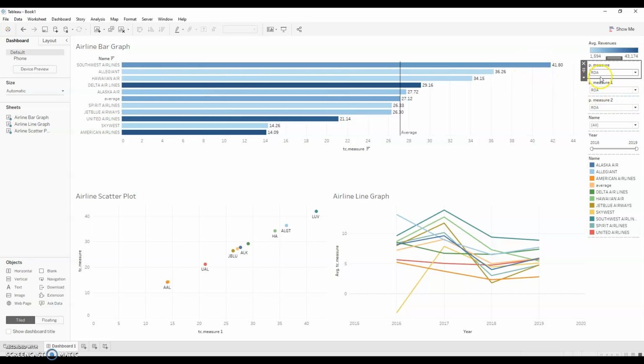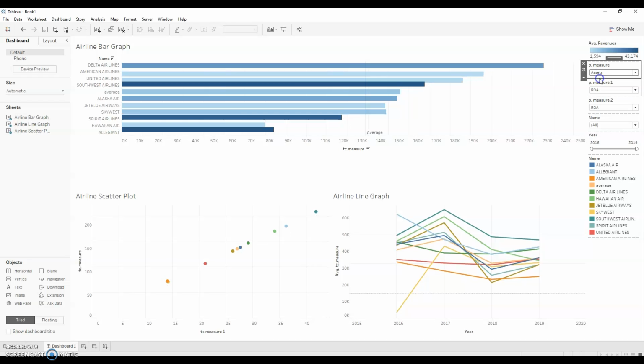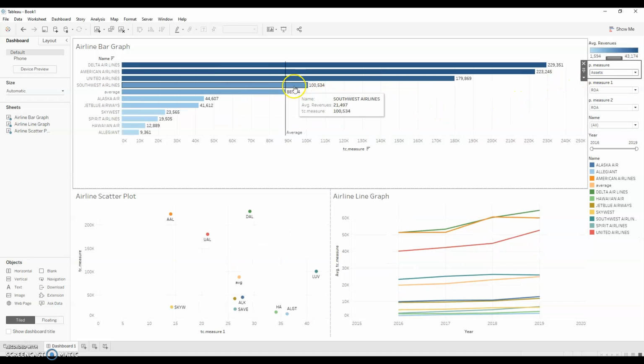return on assets. Which, if we switch it to assets, we can see why. Southwest Airlines doesn't have a whole lot of assets, but they're making a significant amount of revenue. While places like Delta Airlines and American Airlines have a whole lot of assets.